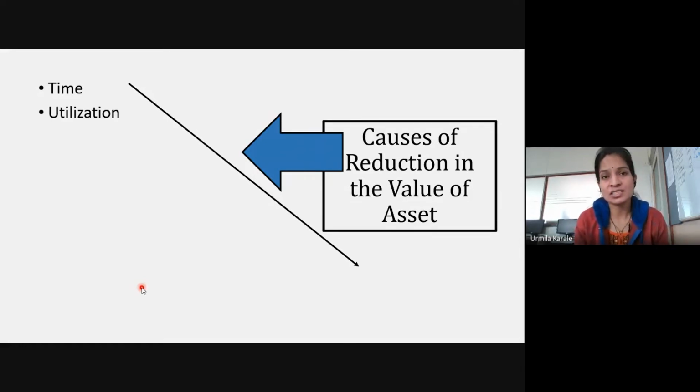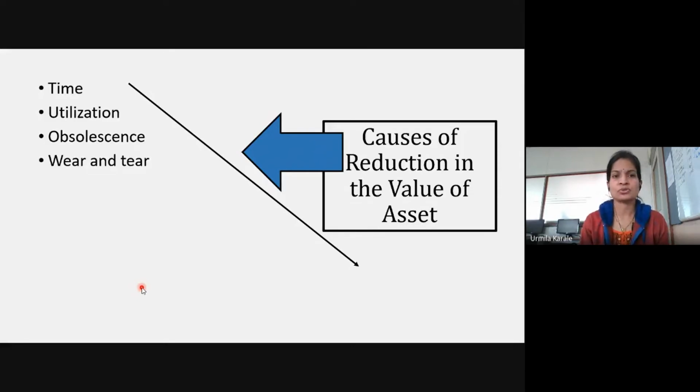Second is utilization of the asset. It also depends on how much is the use of the asset. If use of the asset is less, its value will reduce to less extent. But if the use is more, then you can see you need to charge more depreciation. Then obsolescence, with passing of time, since new technology is going to come into the picture, you will see the value of the assets may reduce. So because of usage and wear and tear, we call it as, okay.